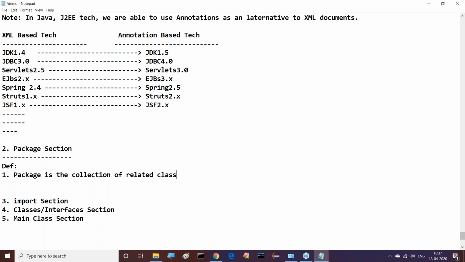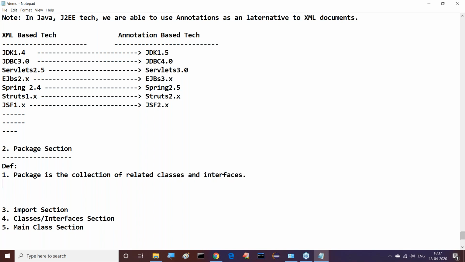Package is the collection of related classes and interfaces as a single unit.